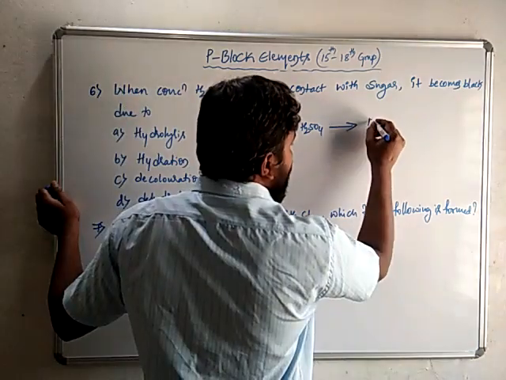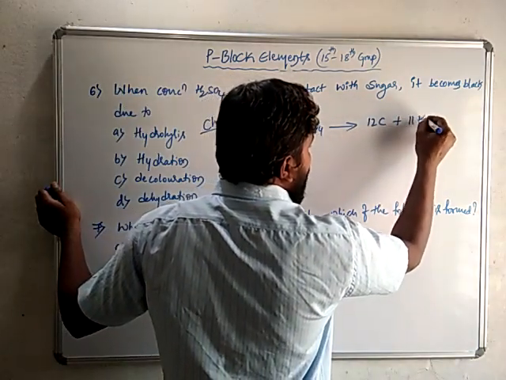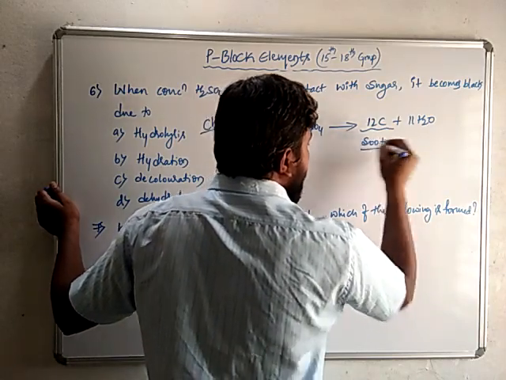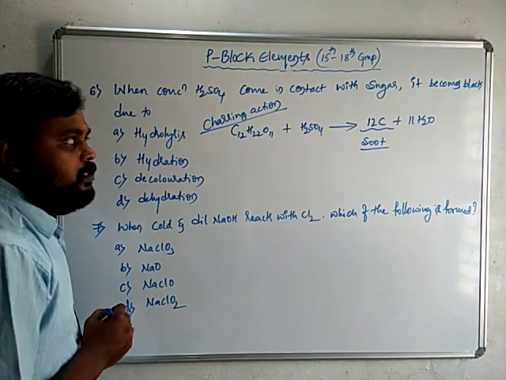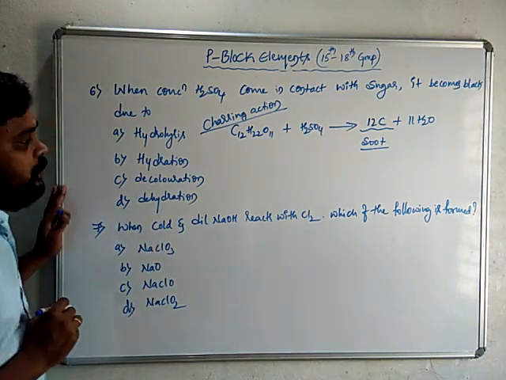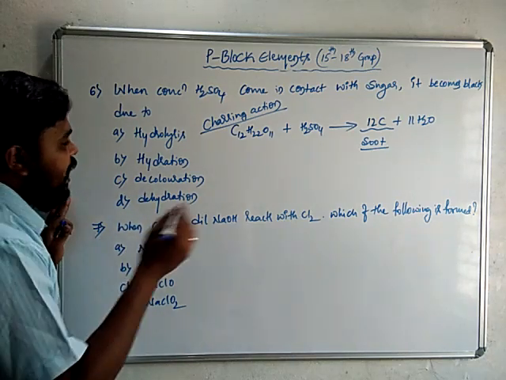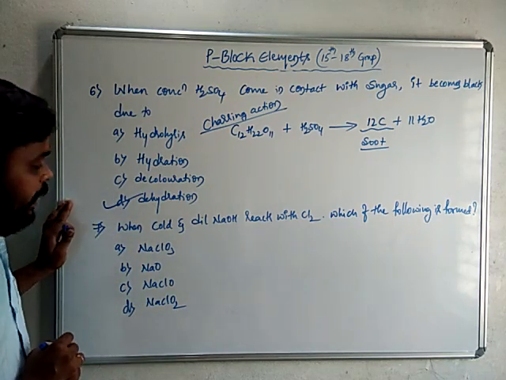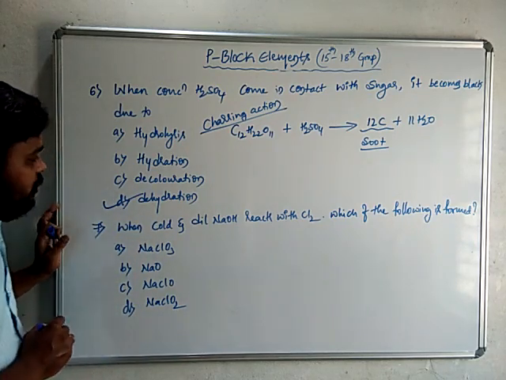So here sulfuric acid removes water molecules. It forms 12 C plus 11 H2O. Because of the formation of carbon black, so it is soot. Hence it gives a black compound. This is due to dehydration of sucrose. Hence option D is the right answer here.